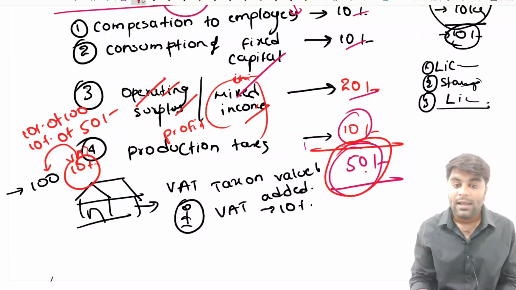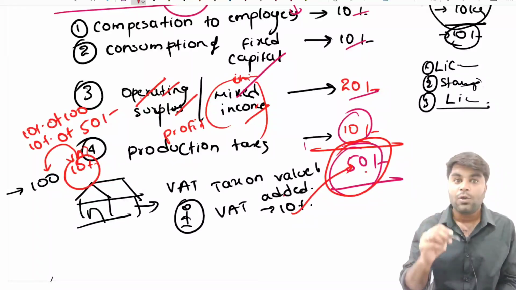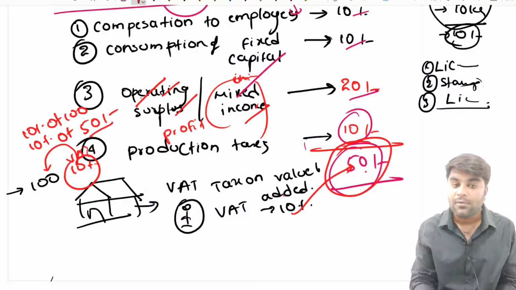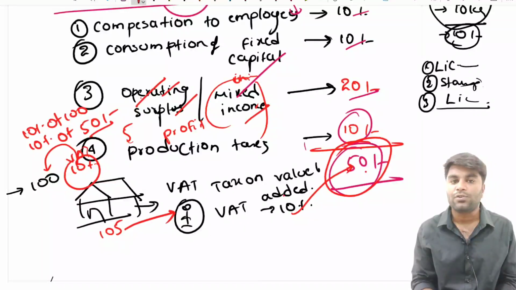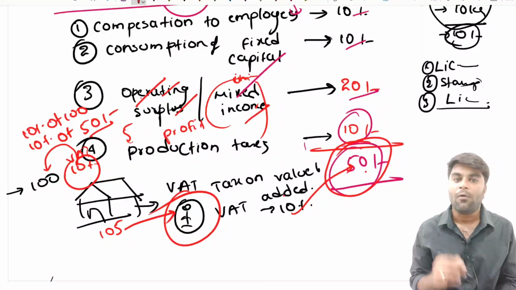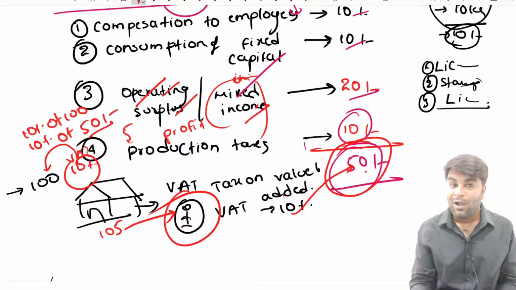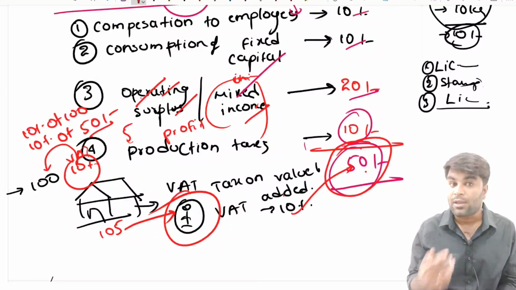So value added tax means nothing but a tax on value added. Our value added amount is 50 rupees. So it is 10% of the 50 rupees value added. What is 10% of 50? It is nothing but 5 rupees. So ultimately the book is sold at 105 rupees to the consumer. 105 rupees to the consumer. Now I hope you clearly understood how the VAT is working in the country.